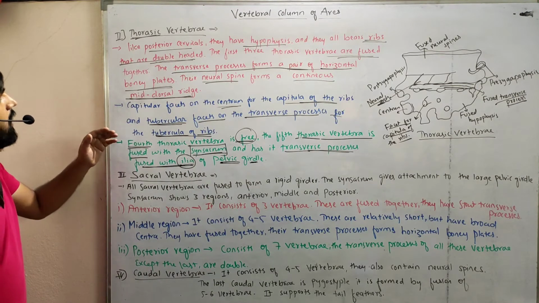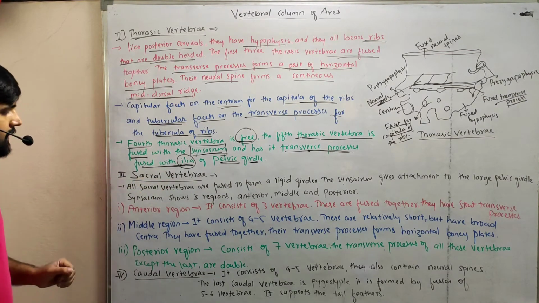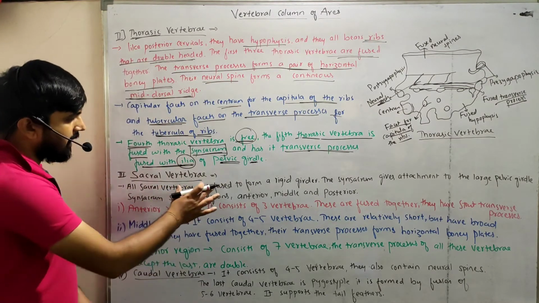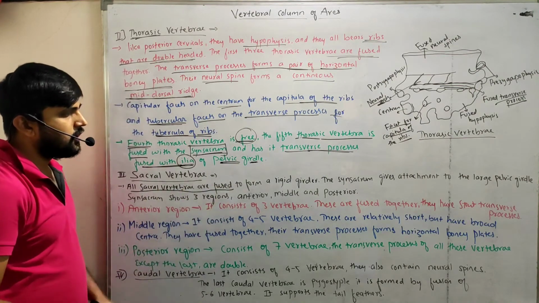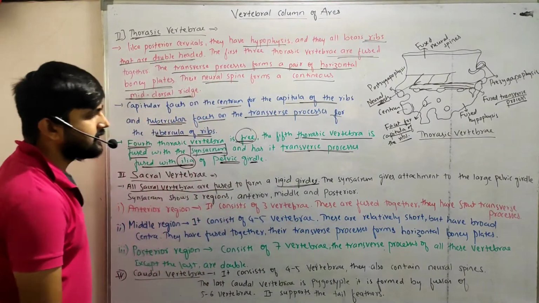Okay. And the third one is the sacral vertebrae. In case of sacral vertebrae, all the sacral vertebrae are fused to form a rigid girdle.